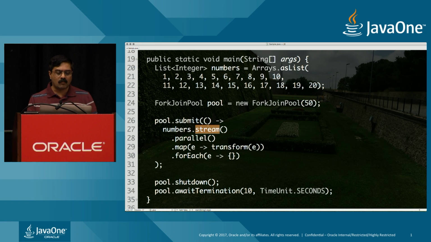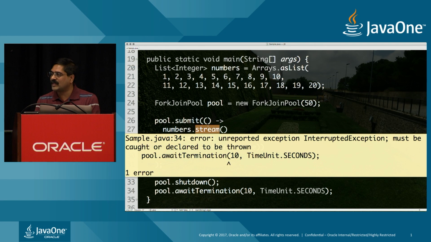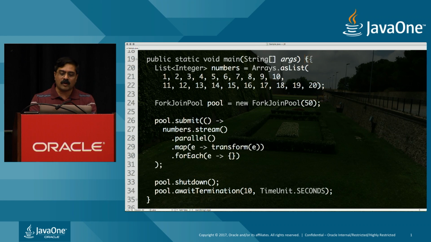Of course, this won't work at the moment. It complains that I have to deal with InterruptedException. This is a game we always play with Java, right? You write some code and Java says you will handle the exception, and you as a programmer show who's in power by putting throws Exception, right? So this is very awesome. So basically in this case, you say, all right, I'm dealing with it.